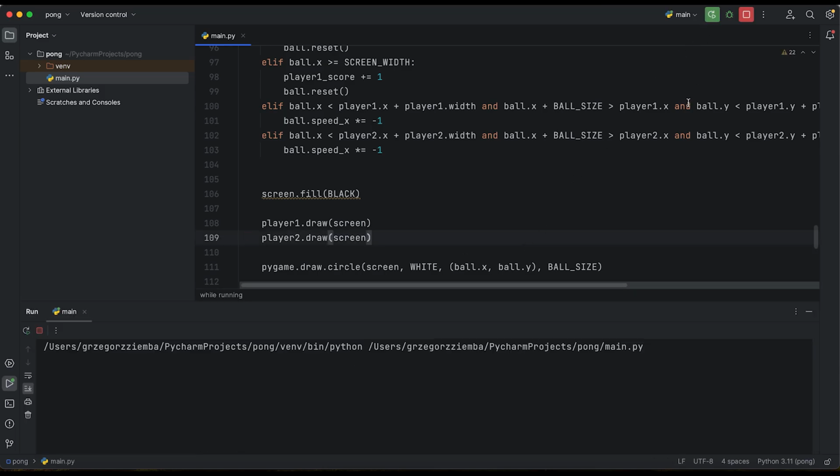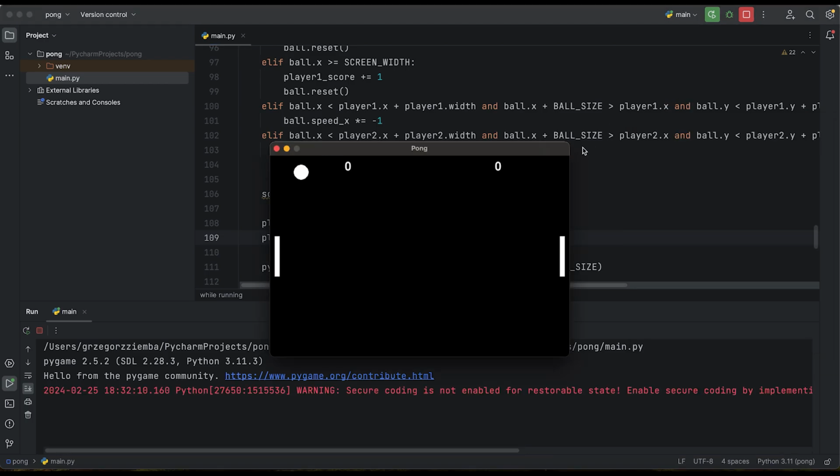Okay, and right now let's check if everything is going to work. Okay, and it's working as it should. Let's see, will there be a point? Yep. But I need that point also for player 1. And as you can see, everything's working.